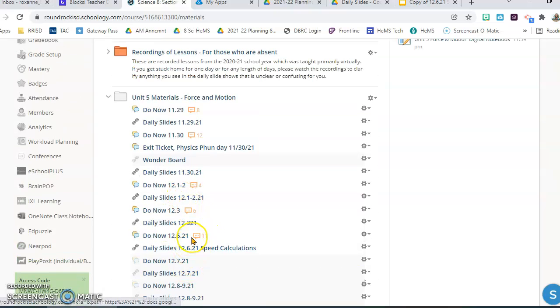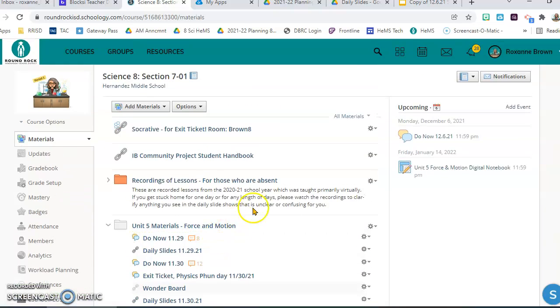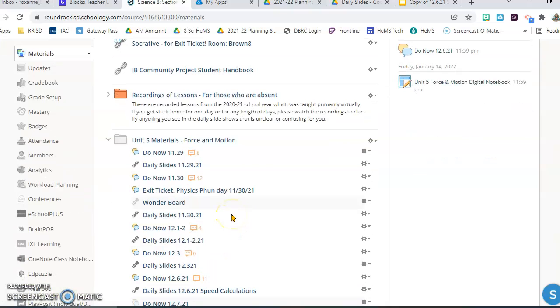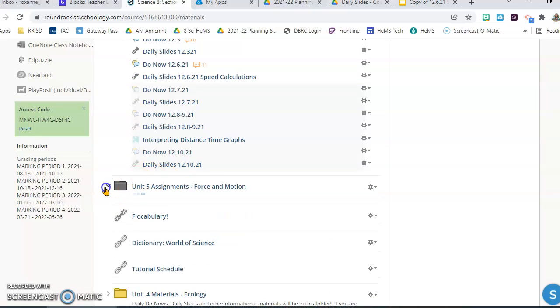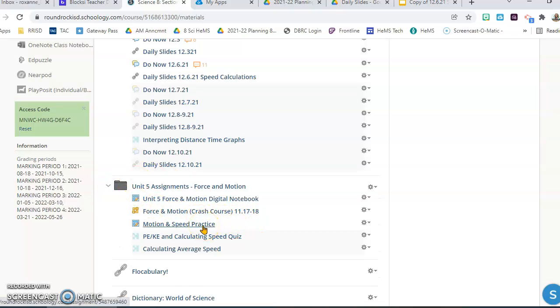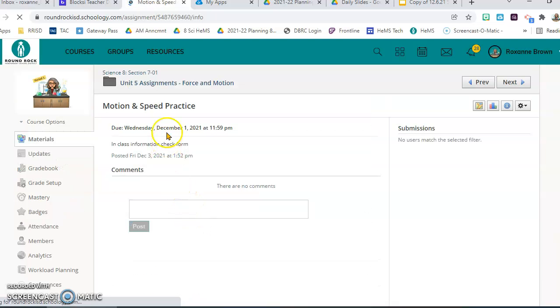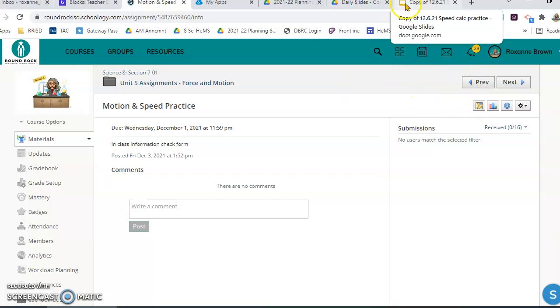So today we're on December 6th. Here is the do now. Here's the speed calculations worksheet. Now in class today we are doing a hands-on worksheet. We will scan it and I will submit it up for you to look at. I will put that down here, and you can watch me put this in. It'll be under this motion and speed practice. It'll be there so you can look at this file. We'll put a link in here to the page. This is not a graded assignment, but this is getting you prepared for a quiz you're going to take later in the week, where we're doing a lot of math calculations. It's simple: add or subtract, multiply and divide, and usually in this unit it's multiply or divide.